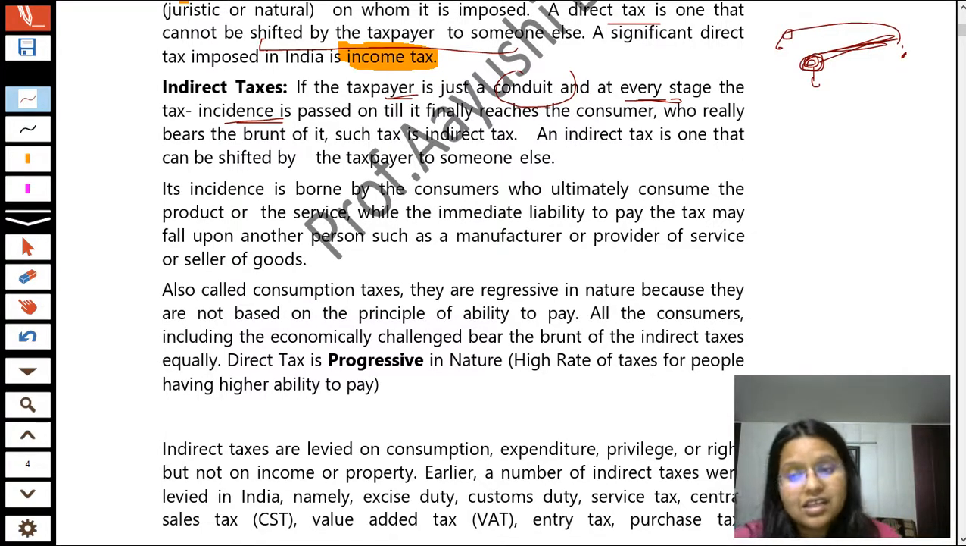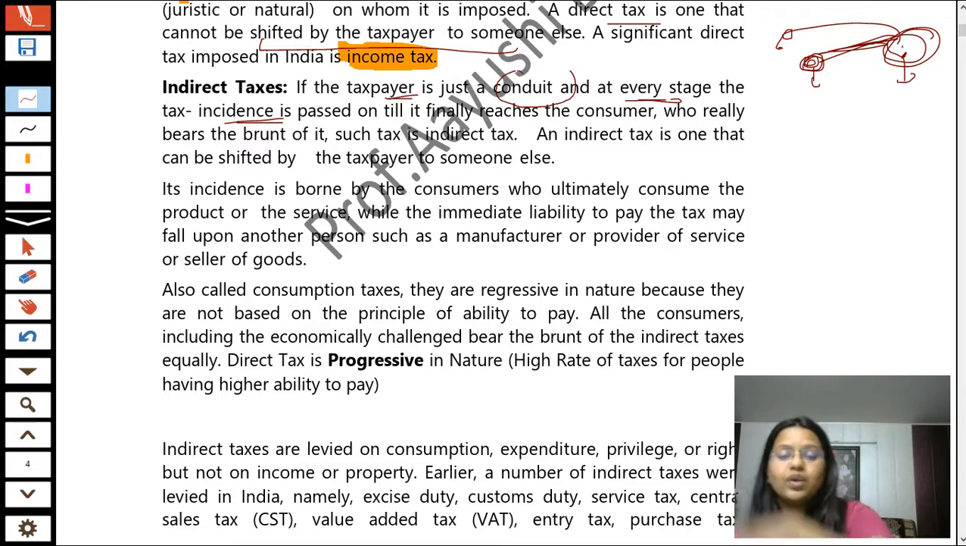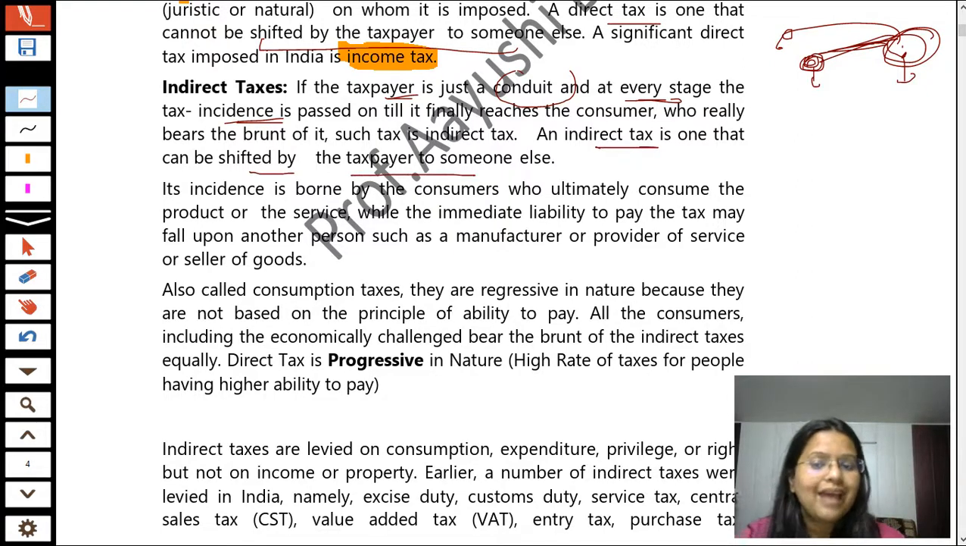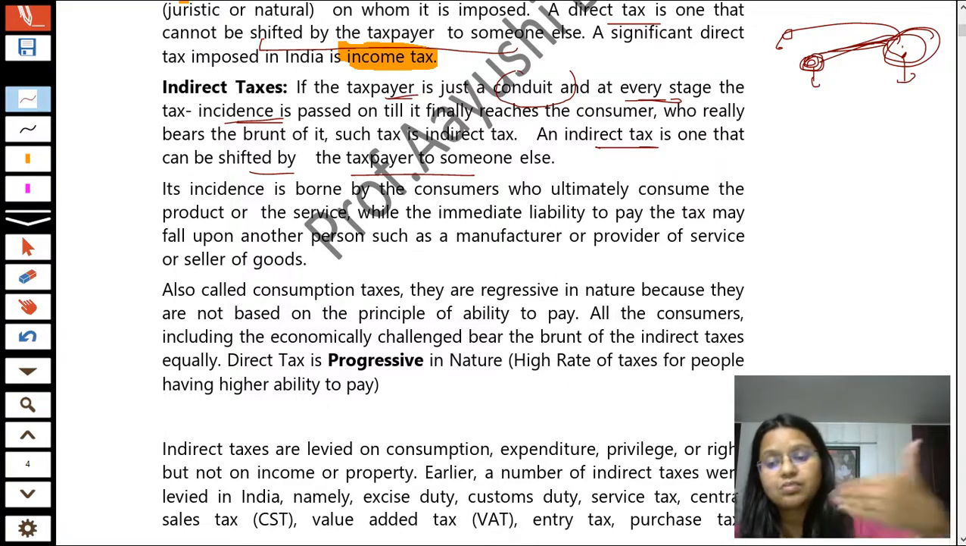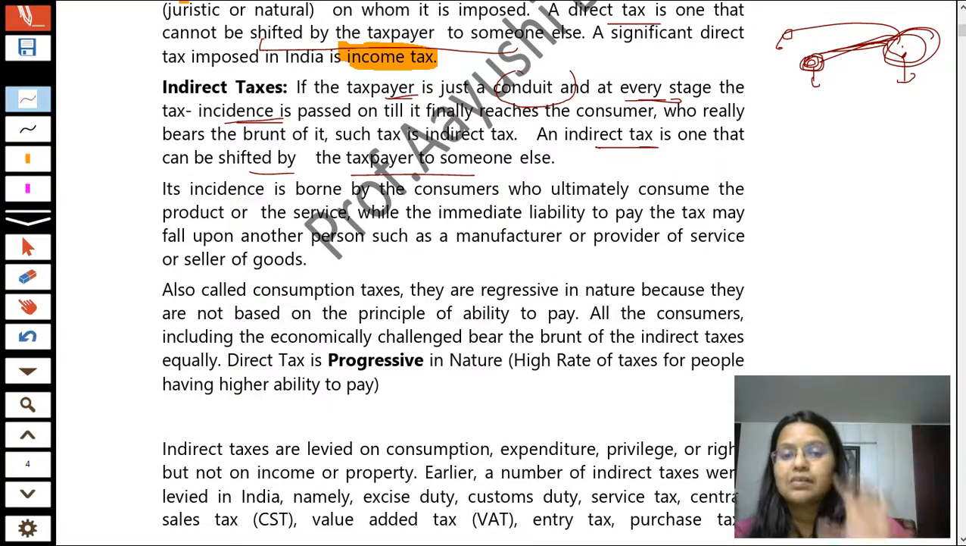That is, the incidence of tax is finally borne by only and only the customer, not the taxpayer. Okay, this is the thing here. Now, an indirect tax is one that can be shifted by the taxpayer to someone else. That is, in your case, the shopkeeper shifted the tax burden to you, the customer of the mobile.